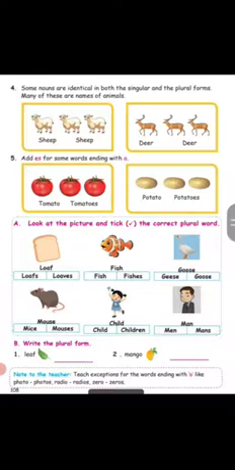Goose, geese. Here the two vowel letters are o. Remove that o and add ee to the word. So, geese. Mouse, mice. Child, children. Man, men. Write the plural form. Leaf, leaves. Mango, mangoes.